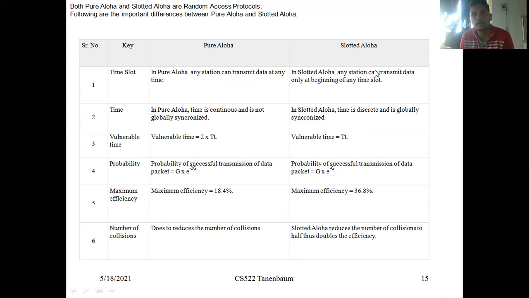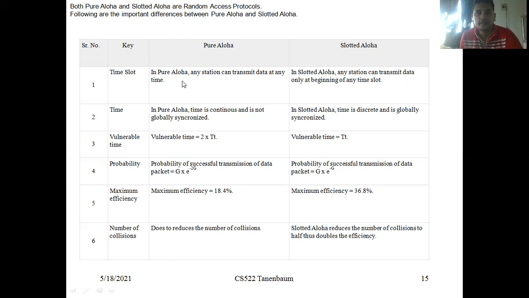But in slotted Aloha, any station can transmit data only at the beginning of any time slot. If the data is ready, it uses the immediate time slot. If the frame is ready in the middle of the time slot, it waits for the beginning of the next time slot. So that is the major difference between pure Aloha and slotted Aloha.